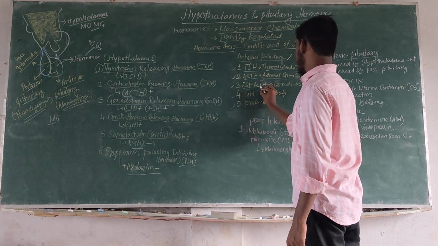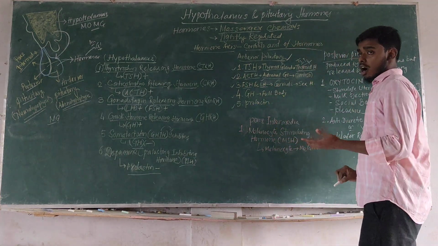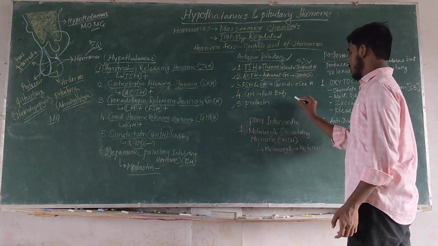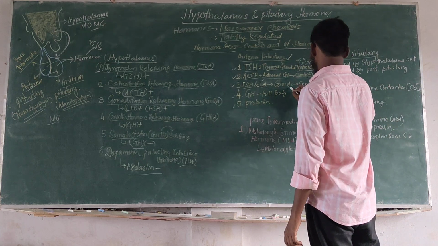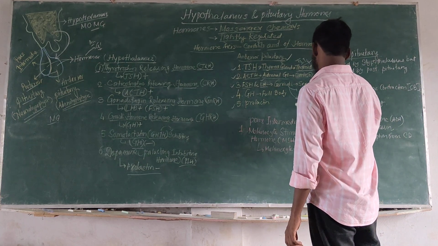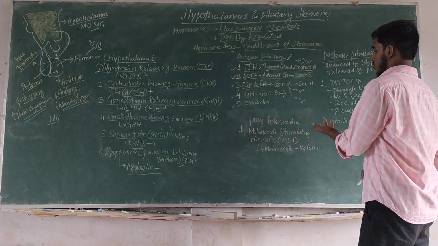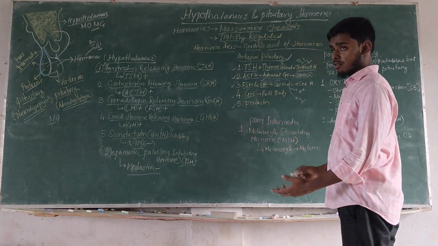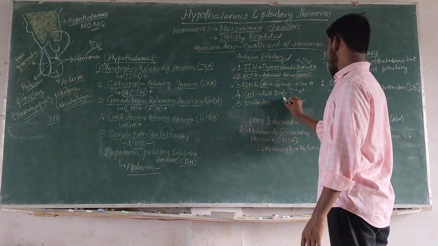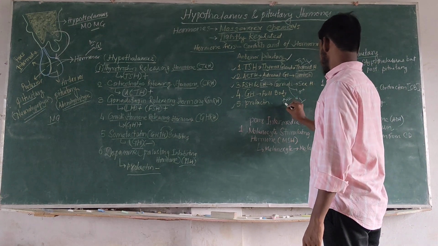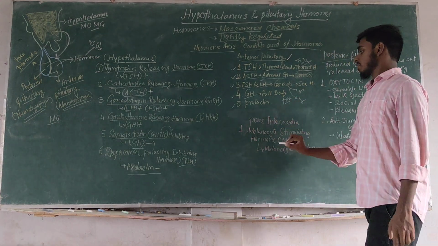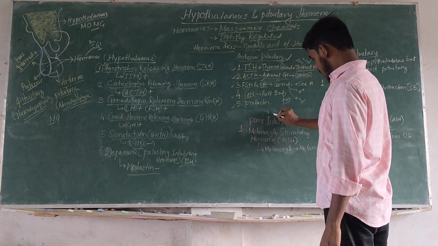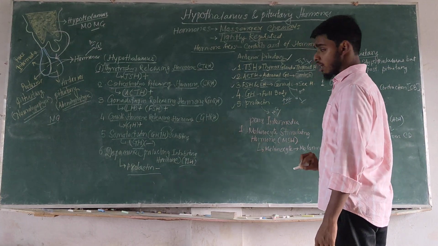Follicle stimulating hormone and luteinizing hormone go to the gonads of males and females and release the sex hormones. Growth hormone acts on the whole body and increases the height of the body, and prolactin goes to the mammary gland and stimulates milk production.